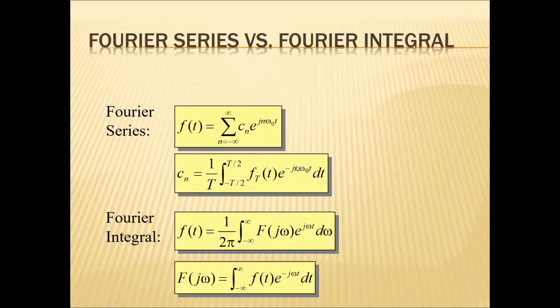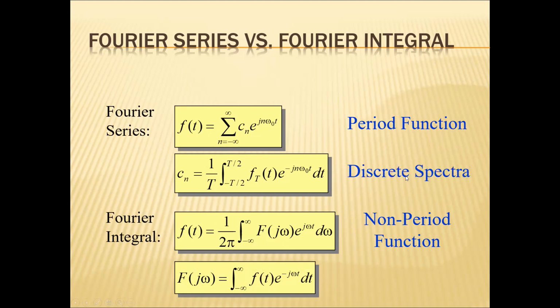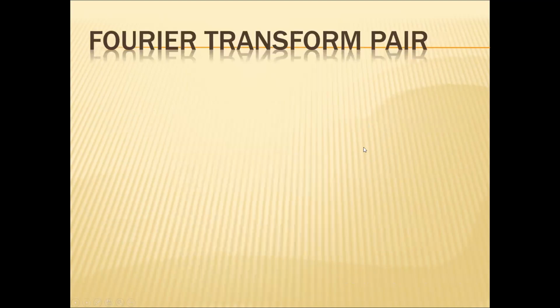Here the first one is a periodic signal, and this is a non-periodic signal, and you can have a spectrum. This is called discrete spectra, and this is called continuous spectra. So Fourier series of any signal is a discrete spectra, and Fourier transform of any signal is a continuous spectra.